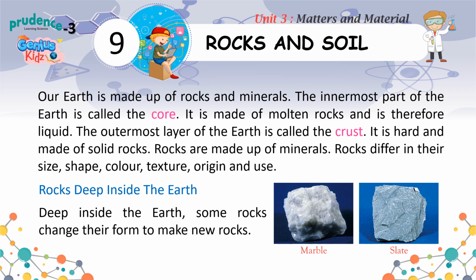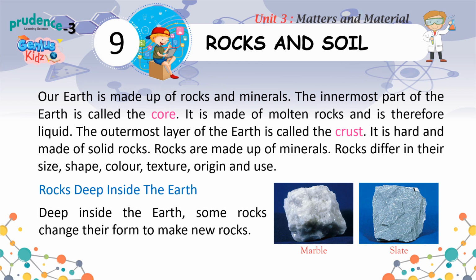Our earth is made up of rocks and minerals. The innermost part of the earth is called the core. It is made of molten rocks and is therefore liquid. The outermost layer of the earth is called the crust. It is hard and made of solid rocks. Rocks are made up of minerals. Rocks differ in their size, shape, color, texture, origin, and use.